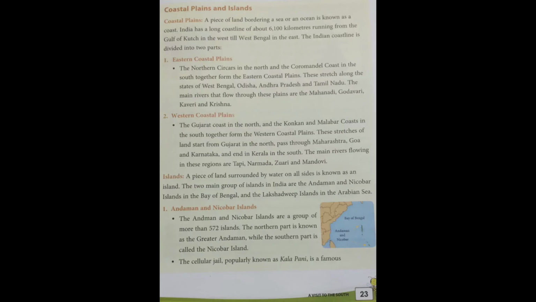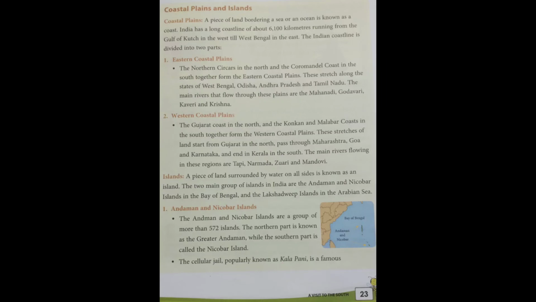Next topic: islands. What is an island? A piece of land surrounded by water on all sides is known as an island.